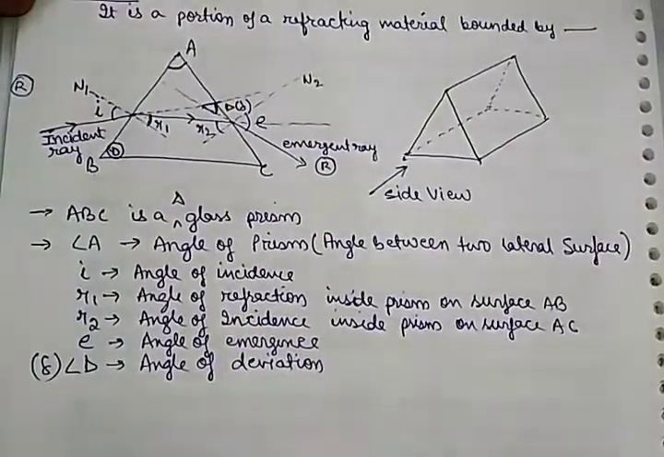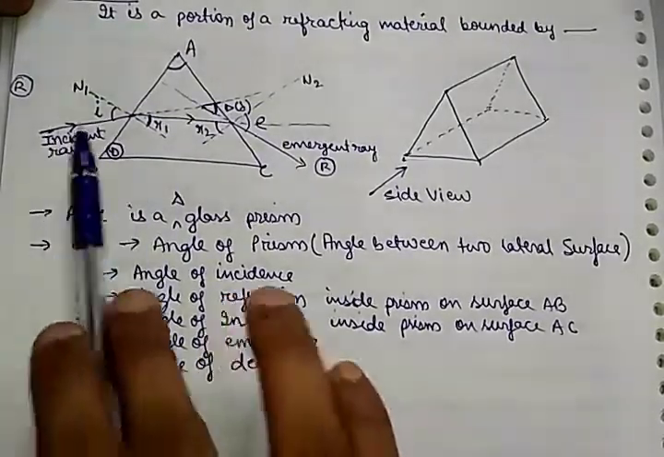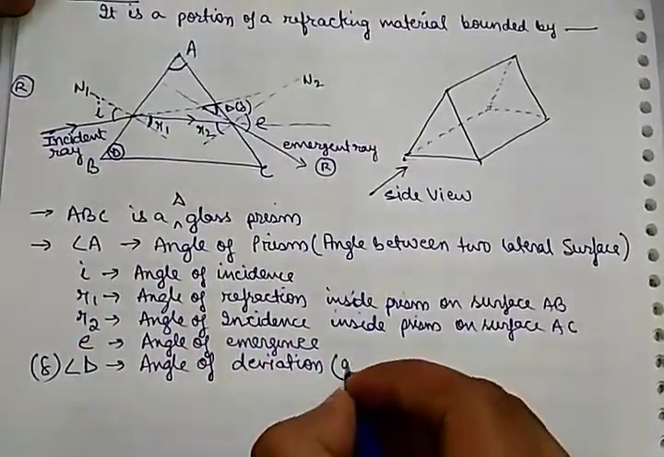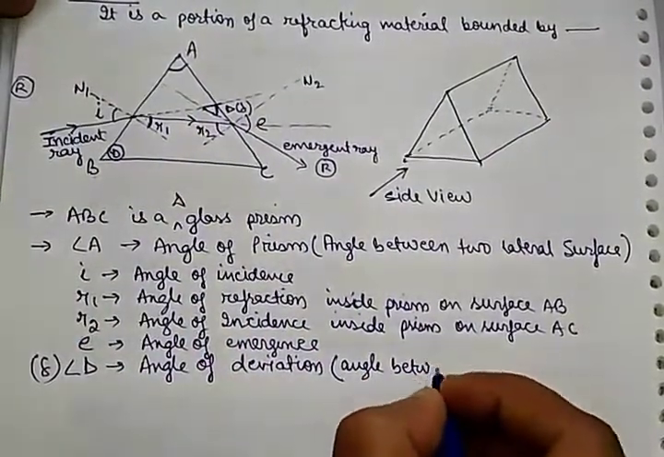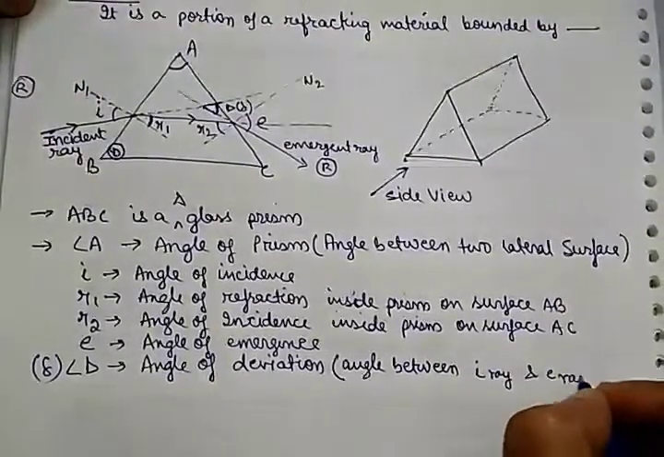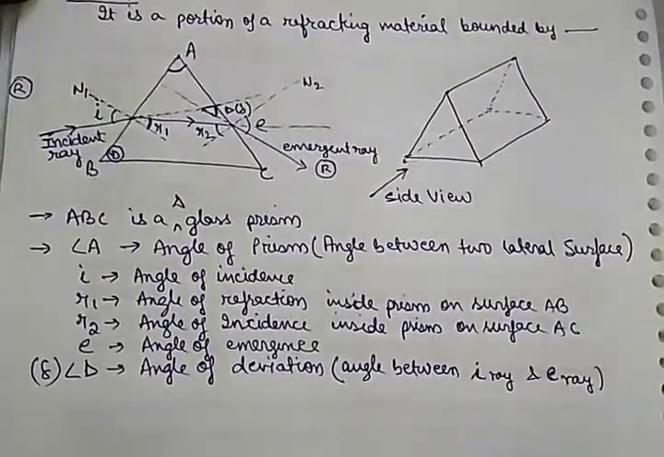What is deviation? The emergent ray that is coming out along a path which is different, and it is denoted by D, the angle between the incident ray and the emergent ray. The angle between the incident ray and the emergent ray is called the angle of deviation. I am writing it here: angle between incident ray and emergent ray.